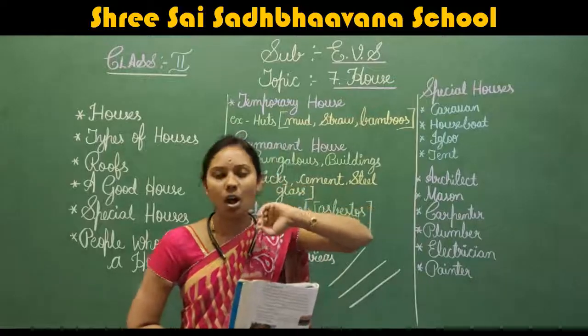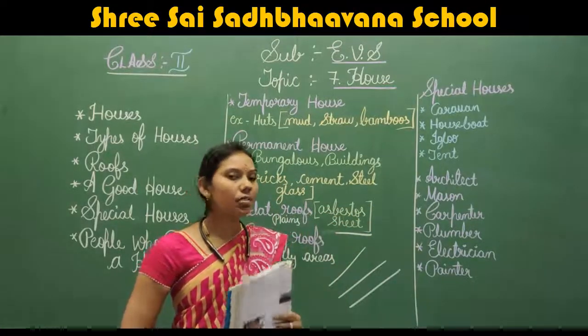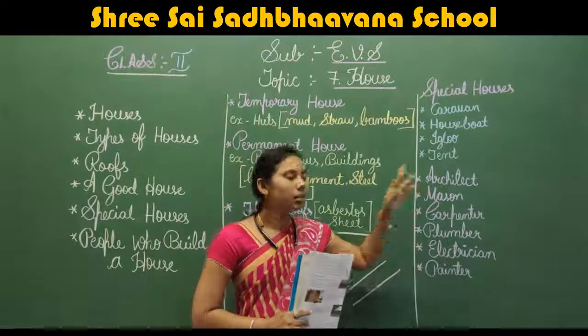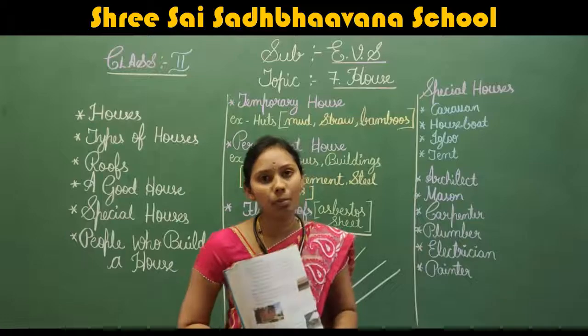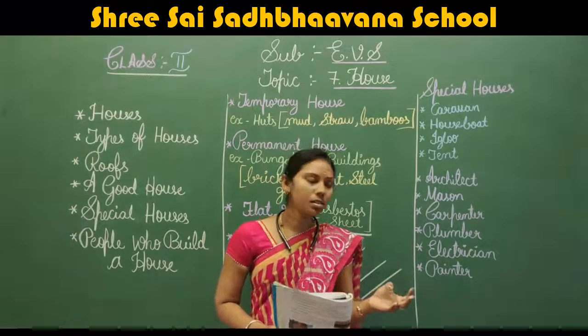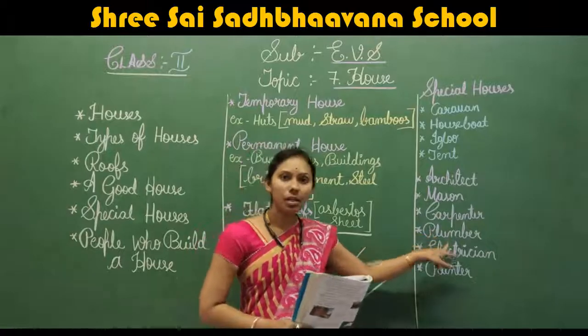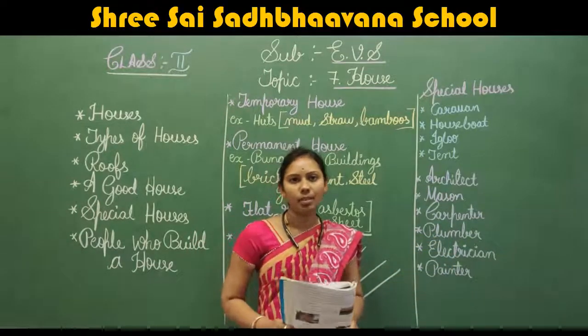Who is going to build the house? Who are the people who come to build the house, helping in constructing the house? Architect, mason, carpenter, plumber, electrician, painter.